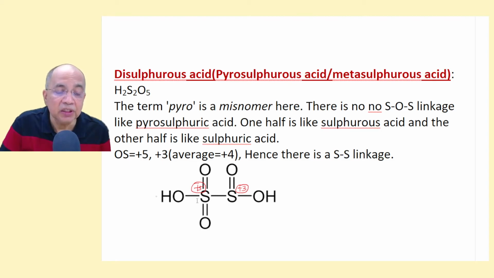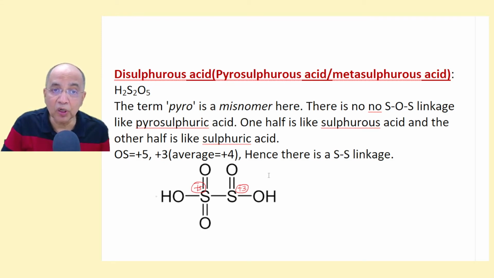So when there is a sulfur-sulfur linkage, you will find this sulfur will have a +5 state, this sulfur will be having +3 state, and the average will be +4, and we never call it hypo or pyro. IUPAC says it is disulfurous acid, or sometimes the other name is pyrosulfurous acid.